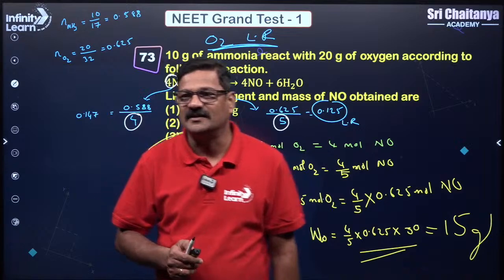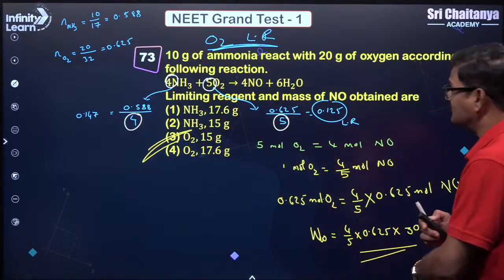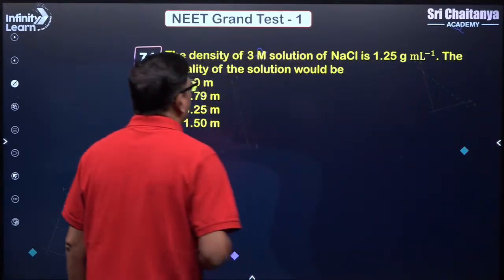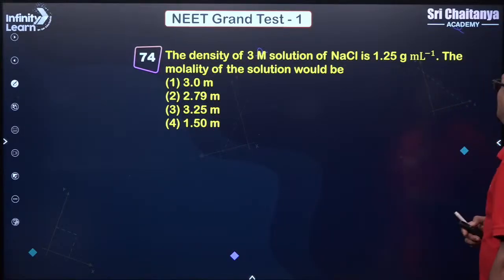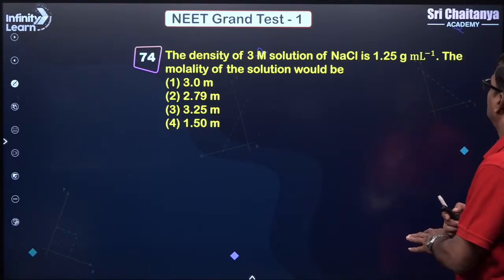Right. Now let's see here. Answer 3. The density of 3 molar solution of sodium chloride is 1.25 gram per milliliter.